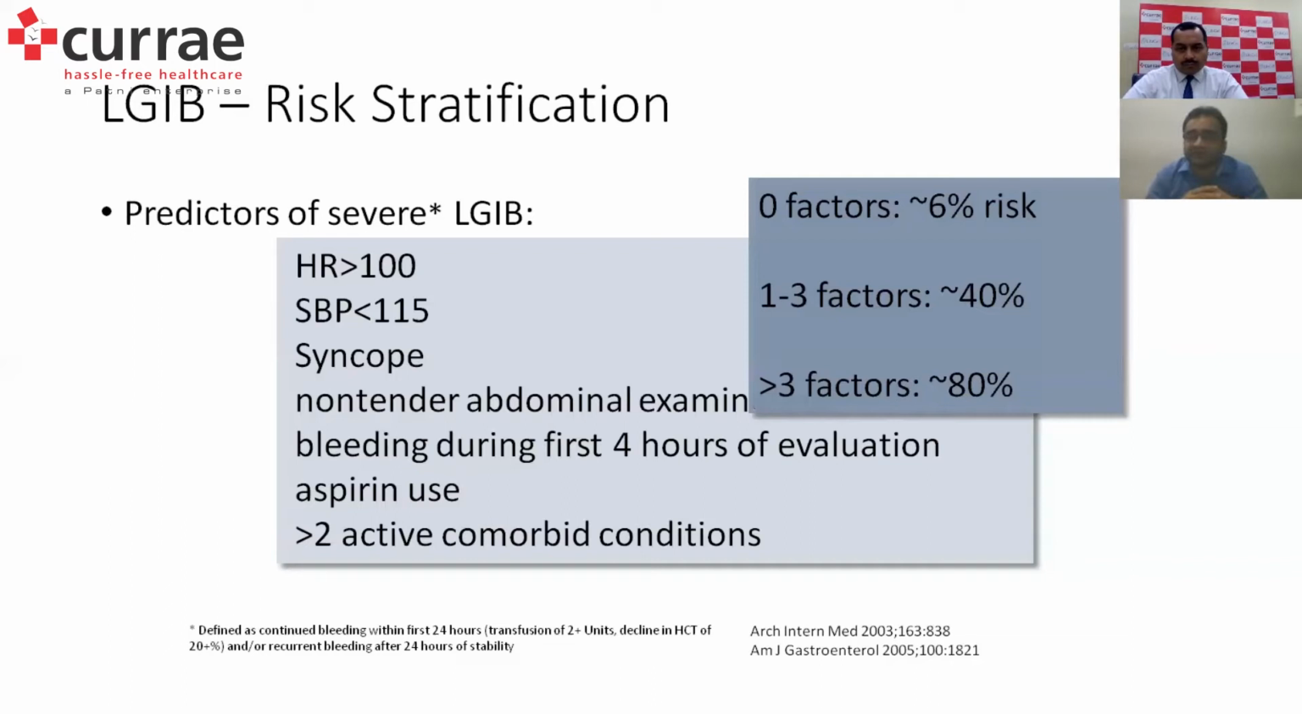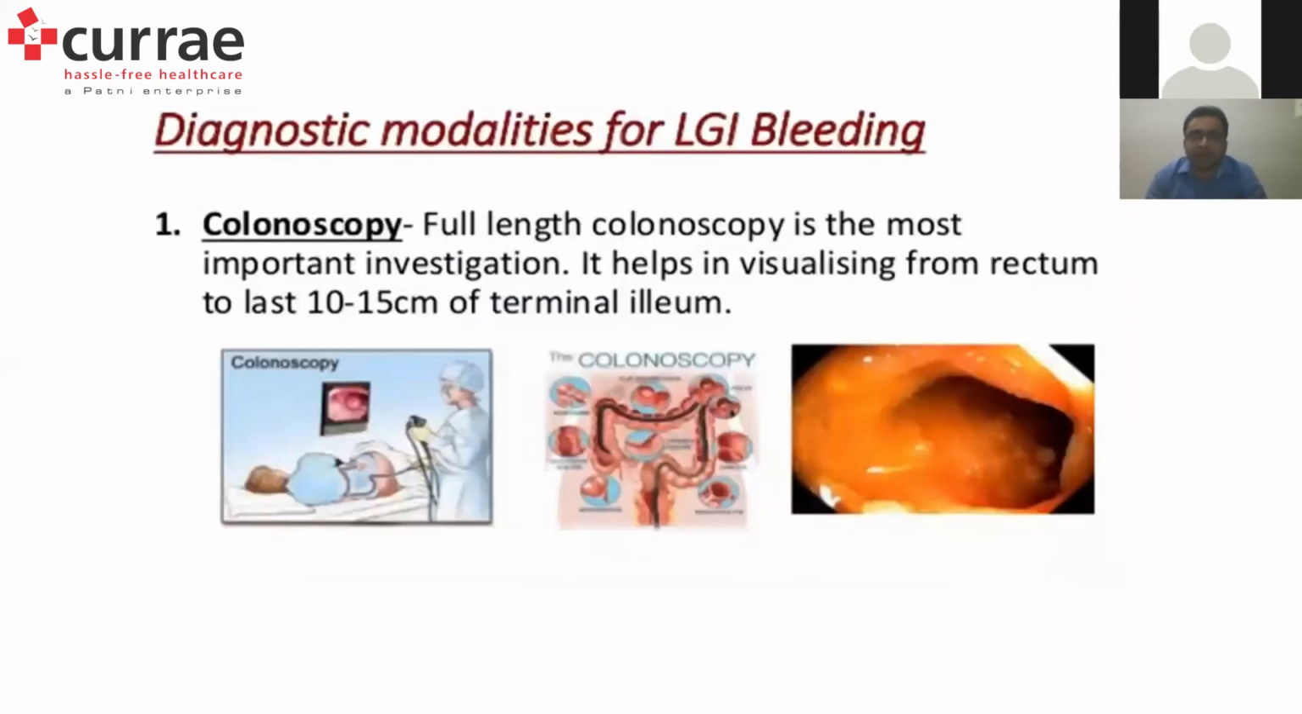With zero risk factors there would be about 6% risk. Three factors will be 40% risk. And obviously, with any number of factors greater than three, there will be 80% chance the patient will have a very severe course. That is the reason I would advise him to be rushed to the nearest possible emergency medical center.